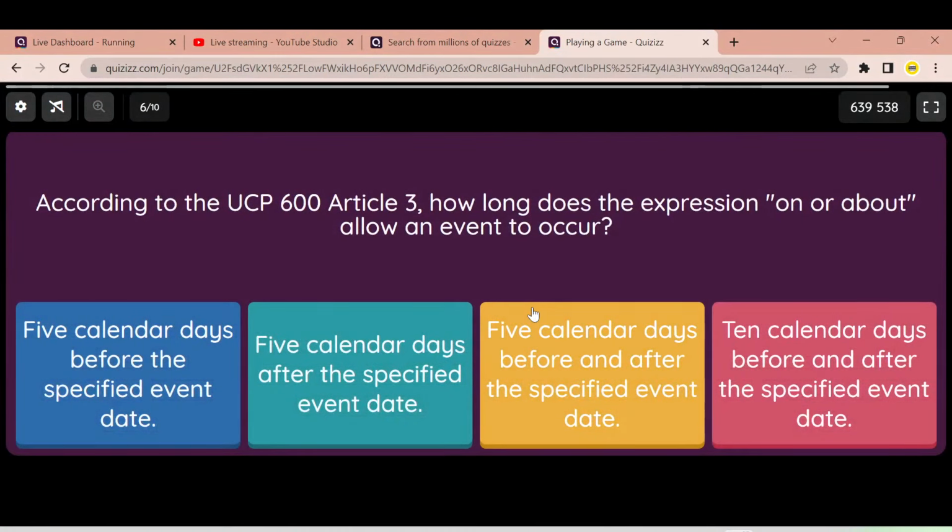Next question. According to UCP 600 Article 3, how long does the expression on or about allow an event to occur?